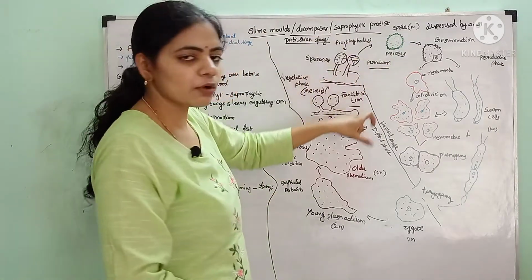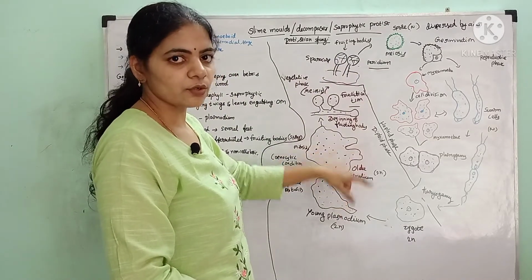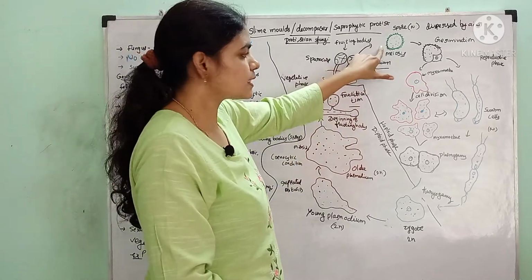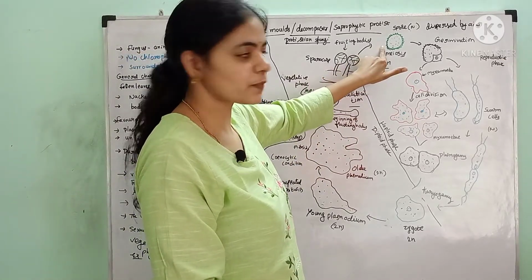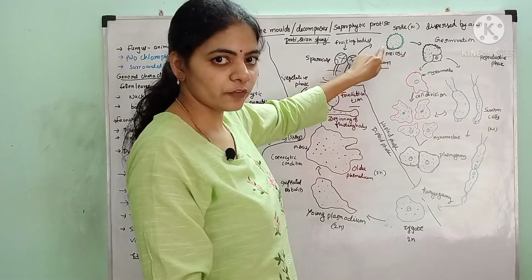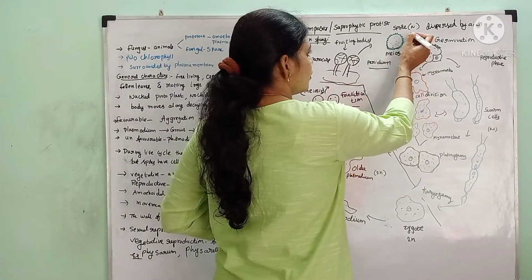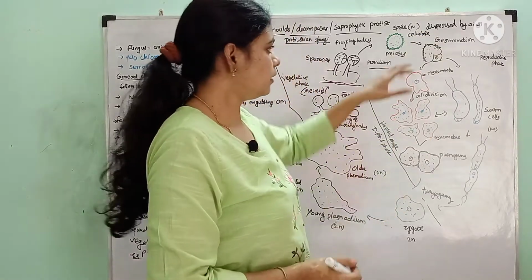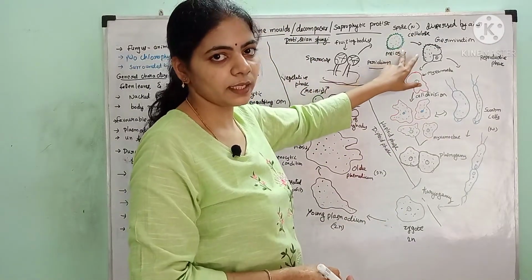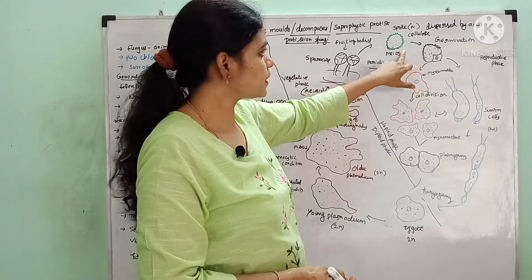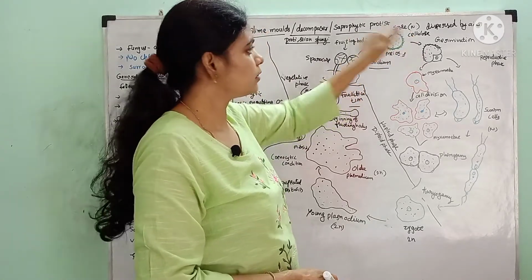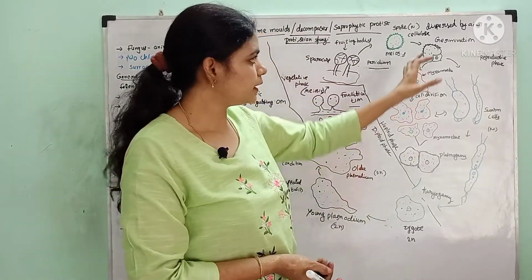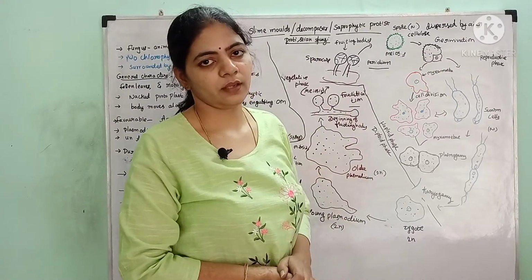So up to this there is no cell wall present, right? We have studied that the protoplast is naked, but in the spore a cellulosic cell wall is present. The spore wall contains a cellulosic cell wall. In this stage the cell wall is present. And the spores are double layered structures. The outer layer of the spores is spiny in nature. These spores can tolerate adverse environmental conditions, and they are dispersed by means of air.